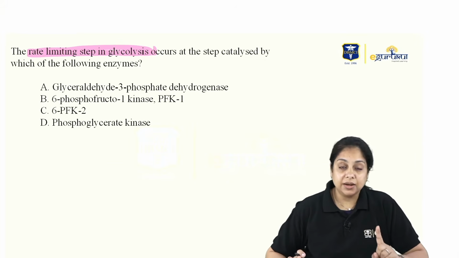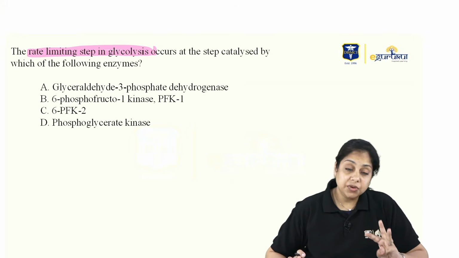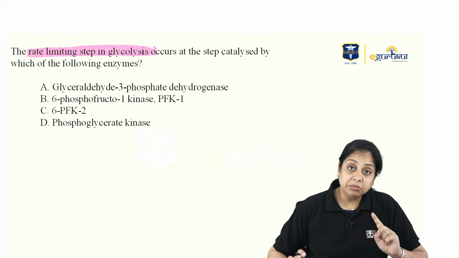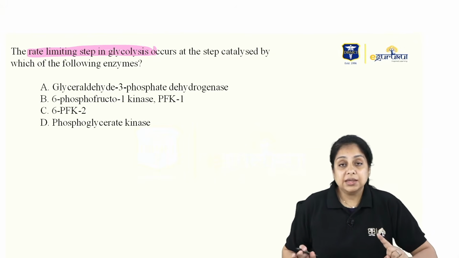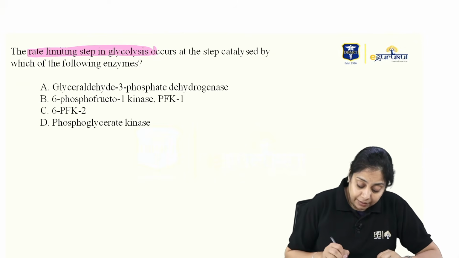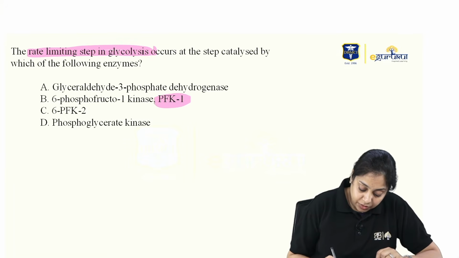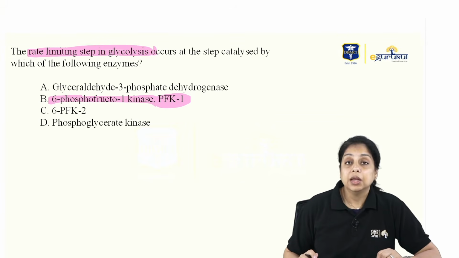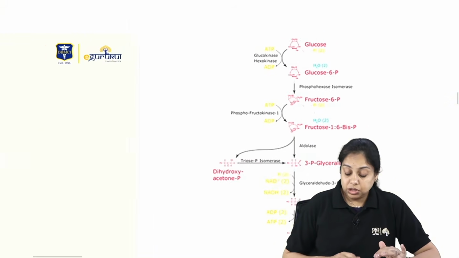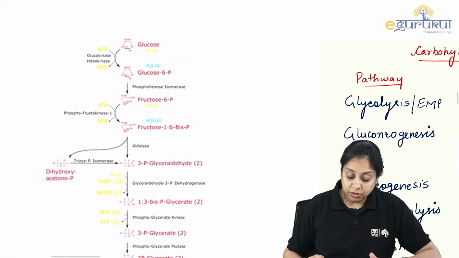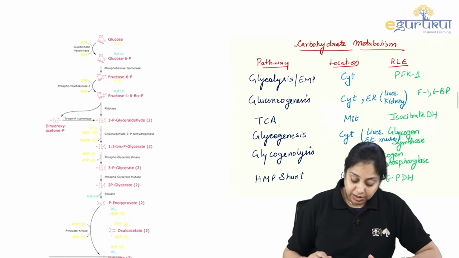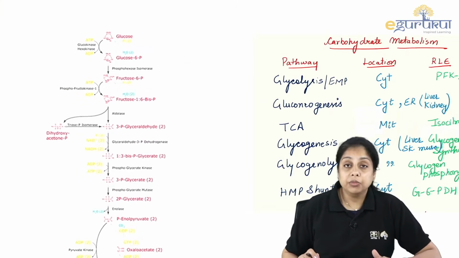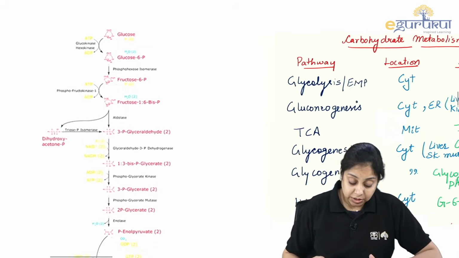Majorly actually 1 is called the rate limiting enzyme, but there are 3 irreversible steps, and 1 major rate limiting enzyme of glycolysis is PFK. PFK, that is PFK1, phosphofructokinase or 6-phosphofructokinase 1. None other than that, okay? So let's talk in detail about glycolysis also. There can be many questions which can come from glycolysis apart from this question.